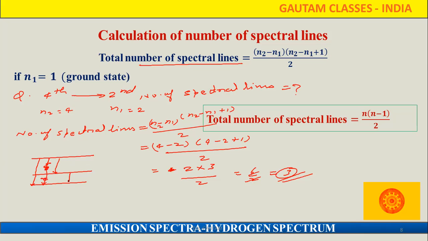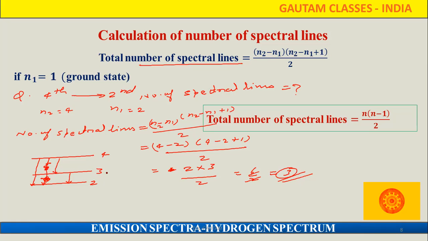In front of you I showed that this is the second, this one is the third, that one is the fourth. So the total number of spectral lines is 3. First one is 4 to second, then 4 to third, then third to second. So total 3 spectral lines we are going to observe.